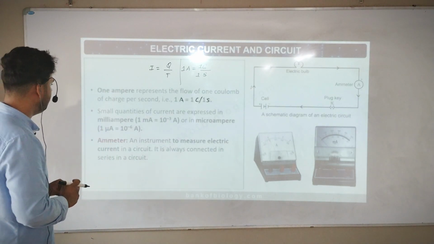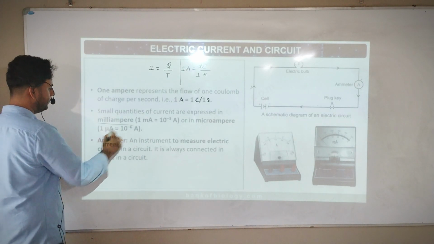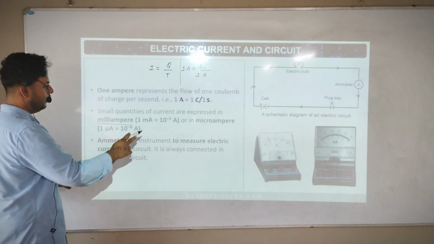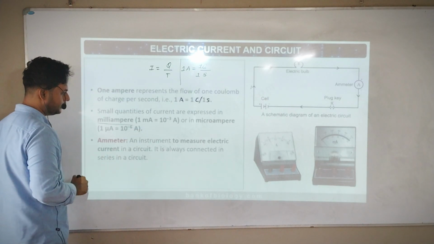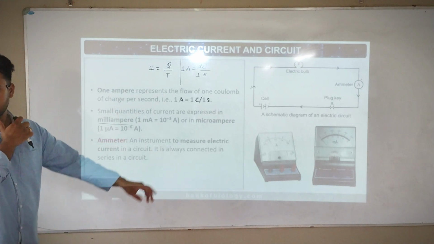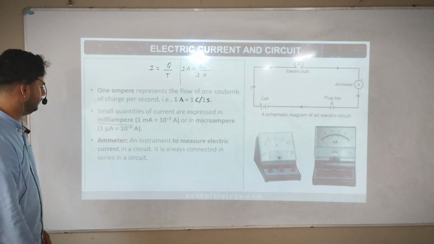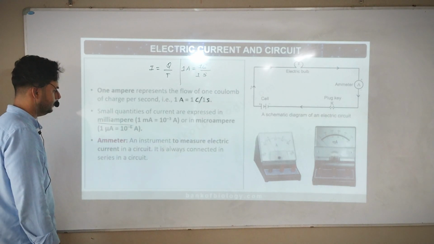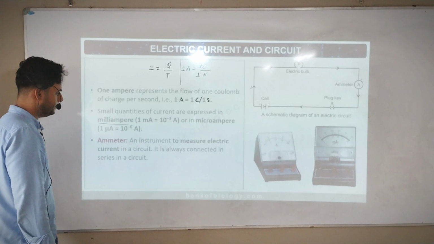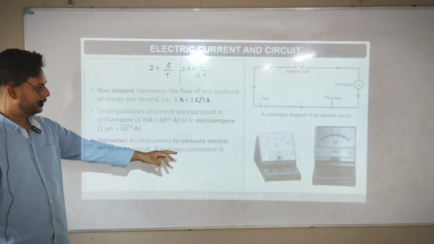Read this once again. Small quantities of current are expressed in milliampere or in microampere. Read this next. Ammeter. The device that checks microampere is called an ammeter. Ammeter, an instrument to measure electric current in a circuit. It is always connected in series in the circuit. So that is an ammeter.